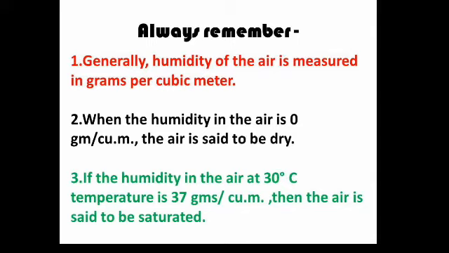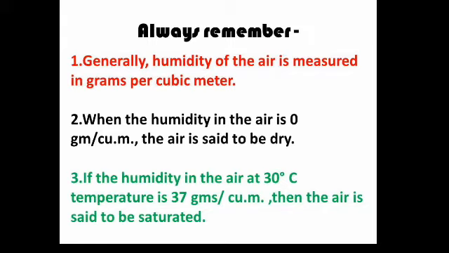High temperature means more water holding capacity, low temperature means less holding capacity, and when the air holds that full amount, it is said to be saturated. These are the facts we have studied here.